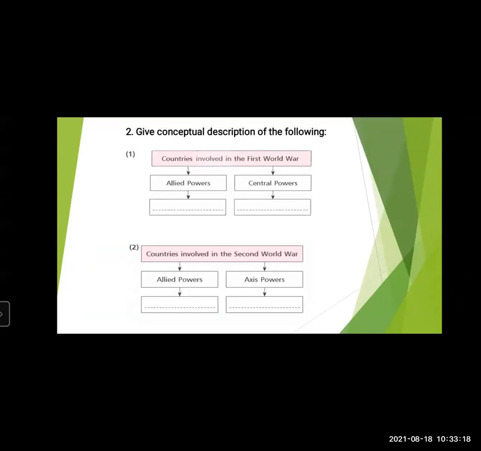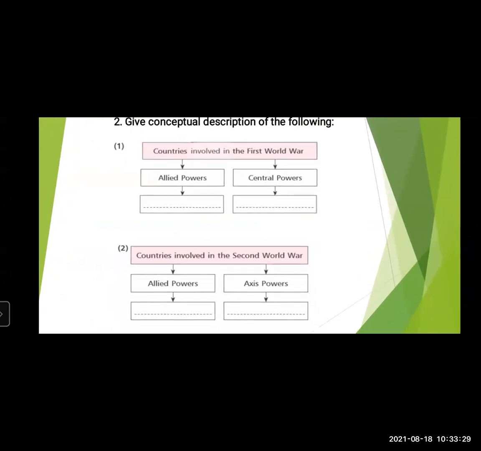Then give conceptual description of the following. You will get a concept chart as well, where you need to write the answers. The first one here is countries involved in the First World War. As we know, it was between Allied powers and Central powers. You need to write under Allied powers which countries were included. That is Great Britain, or you can write Britain, France, Russia, Italy, America. And under Central powers, it is Germany, Austria-Hungary, Ottoman Empire, and Bulgaria.